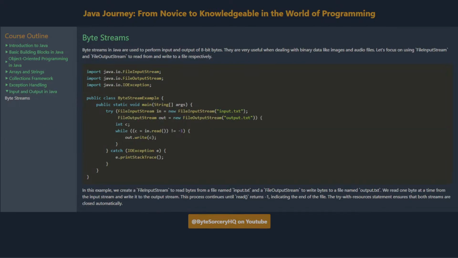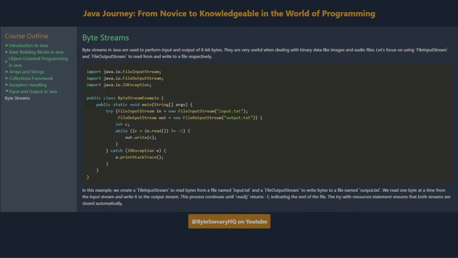Byte and character streams. Byte streams in Java are used to perform input and output of 8-bit bytes. They are very useful when dealing with binary data like images and audio files. Let's focus on using FileInputStream and FileOutputStream to read from and write to a file respectively.